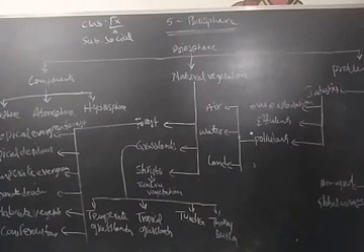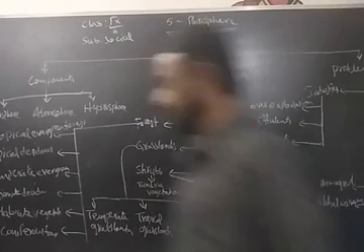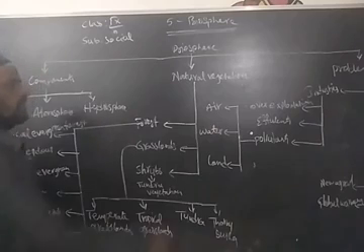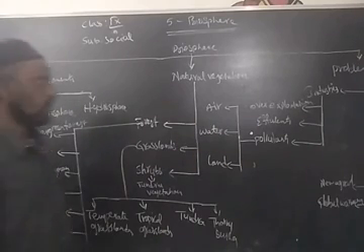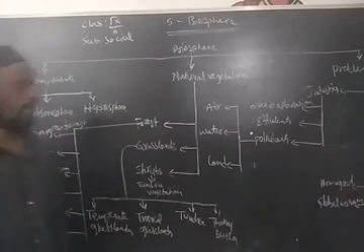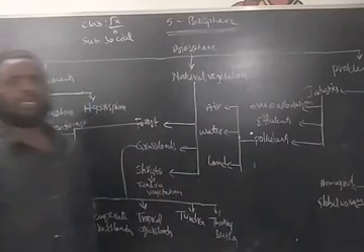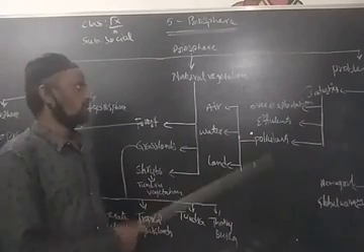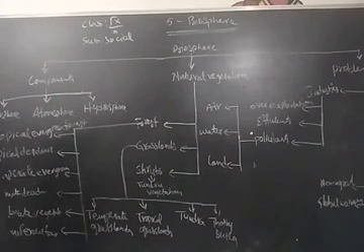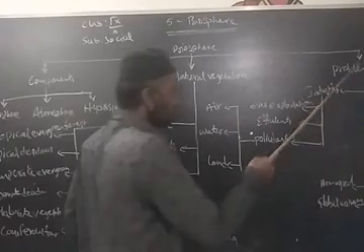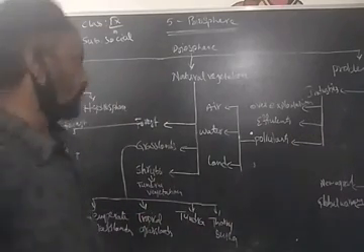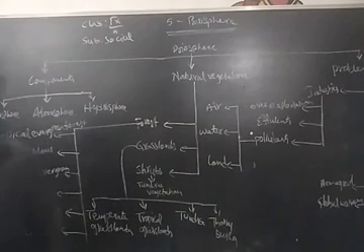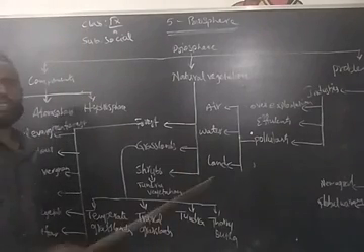Now, what are the problems of the biosphere? Many problems are there. Among them, the first one is industries. Due to industries, the problems we face are over-exploitation and effluents. The next one is pollution. There are three types of pollution: air pollution, water pollution, and land pollution.